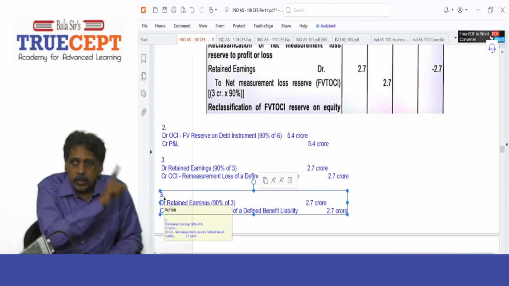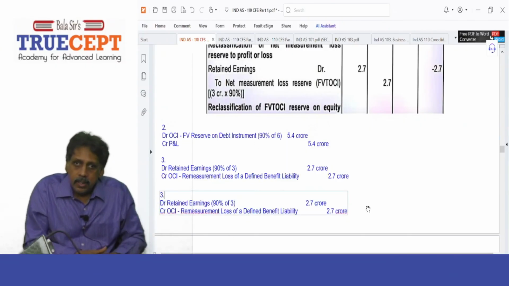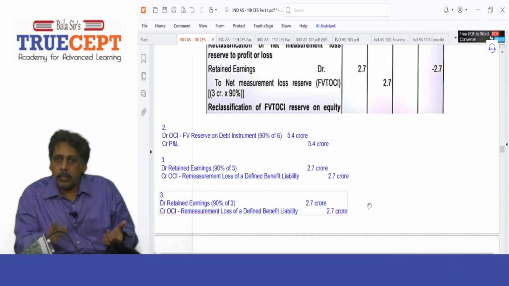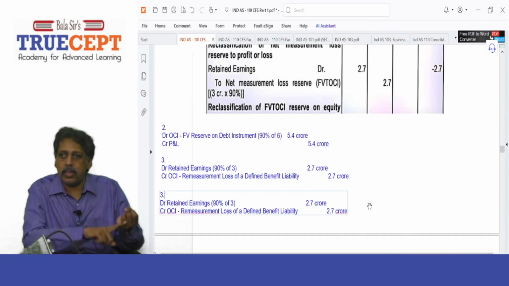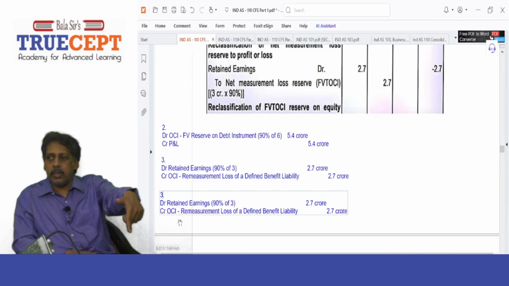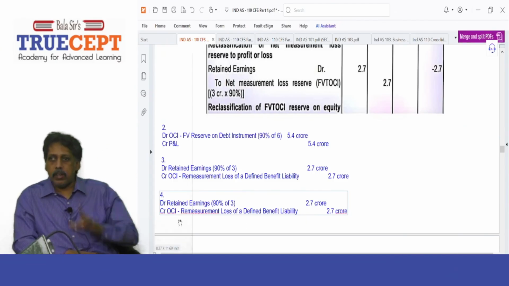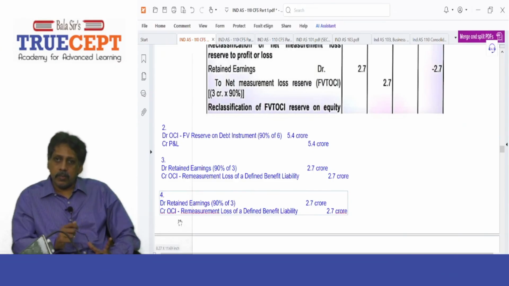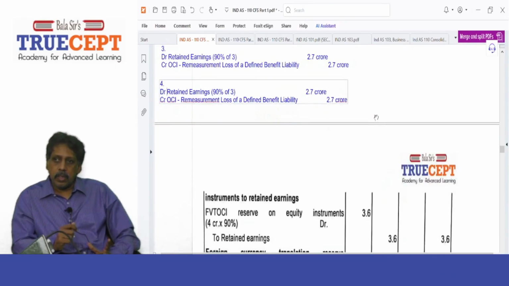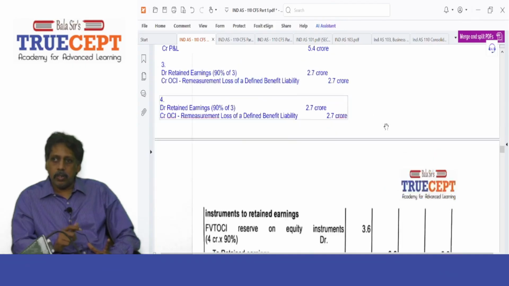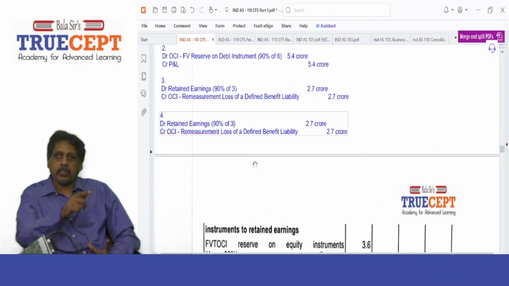Your investment in equity, a passive investment, can be carried either at fair value through profit or loss or fair value through OCI. But here it's an OCI investment, fair value through OCI. And what is the OCI reserve? It is around how many crores? 4. What is 90%? 3.6. Pass an entry for that.